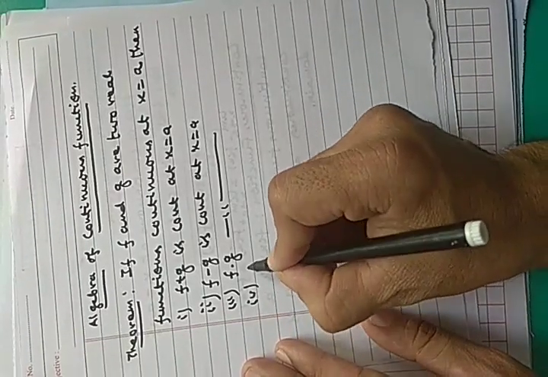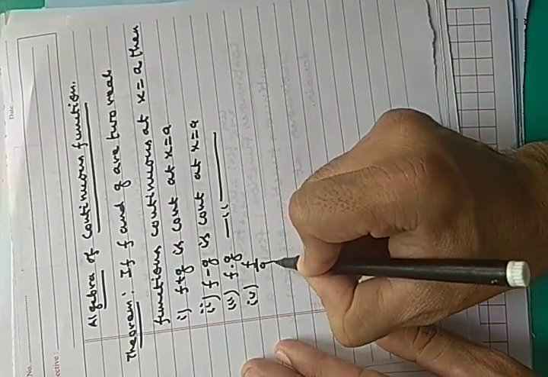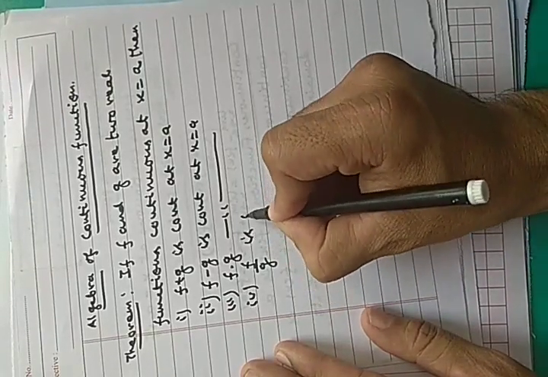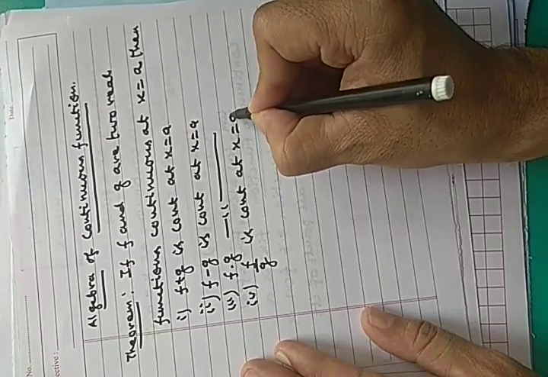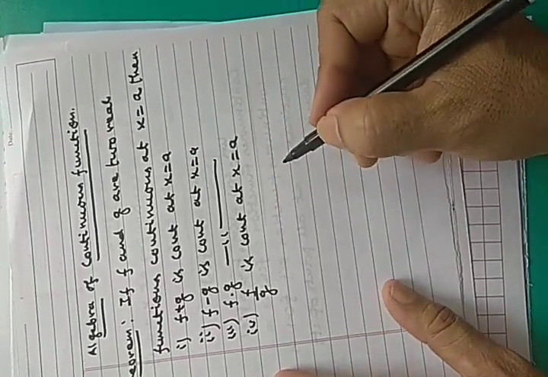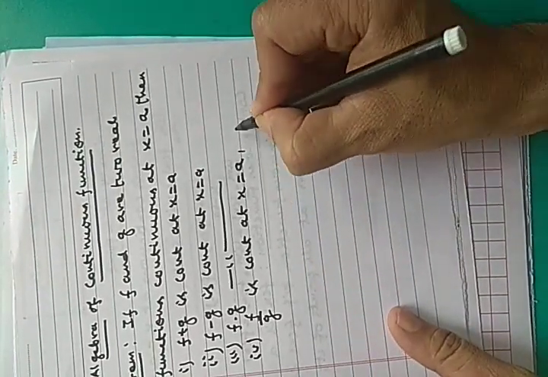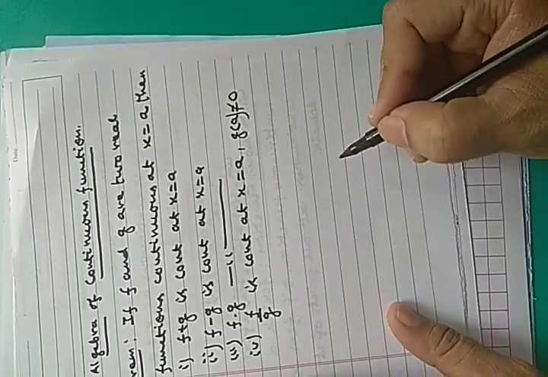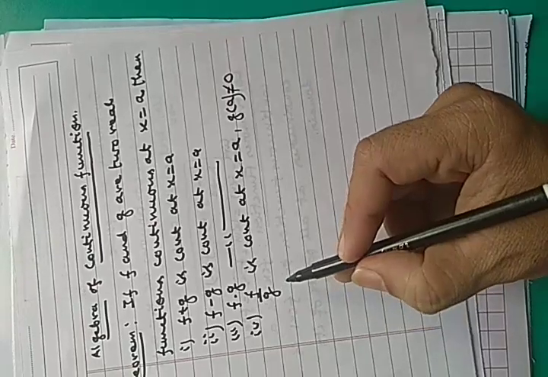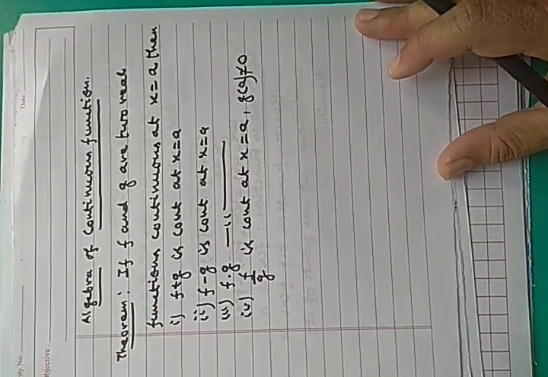Fourth, f upon g is continuous at x equals a provided g(a) is not equal to 0, because if g(a) becomes 0 then the denominator will be 0 and it will not be defined. So this is the algebra of continuous functions.